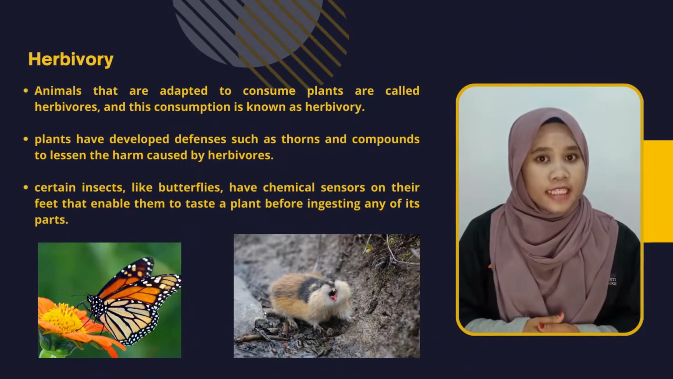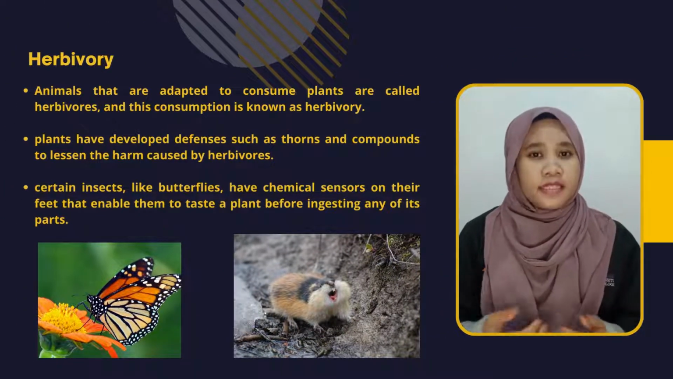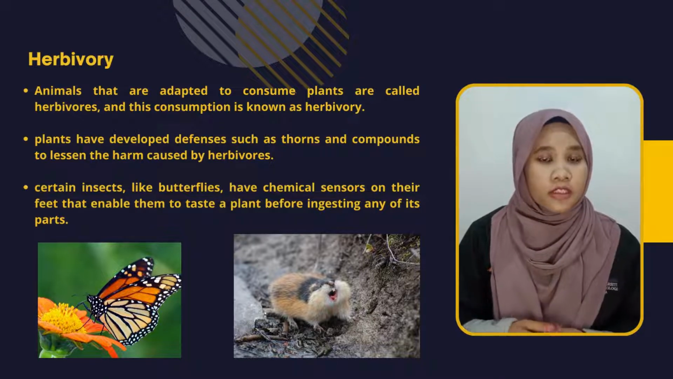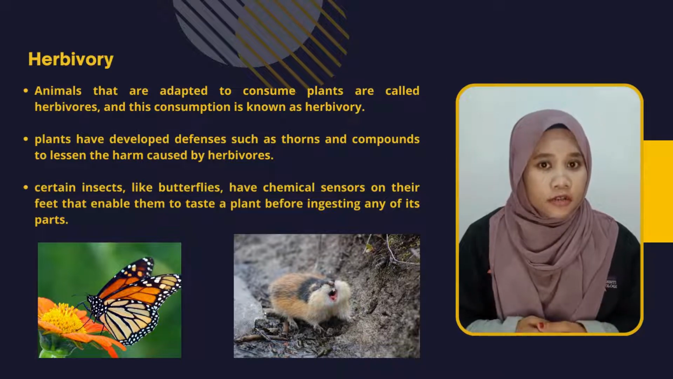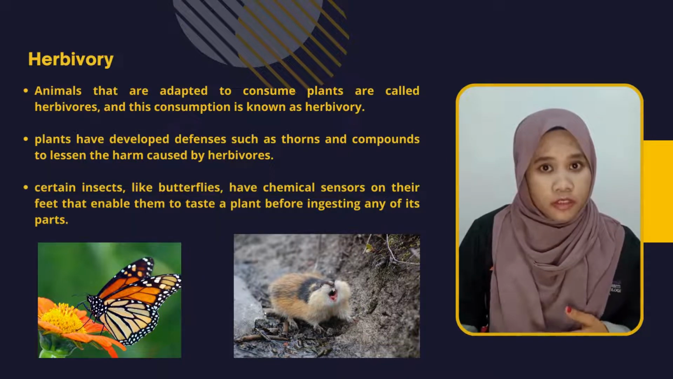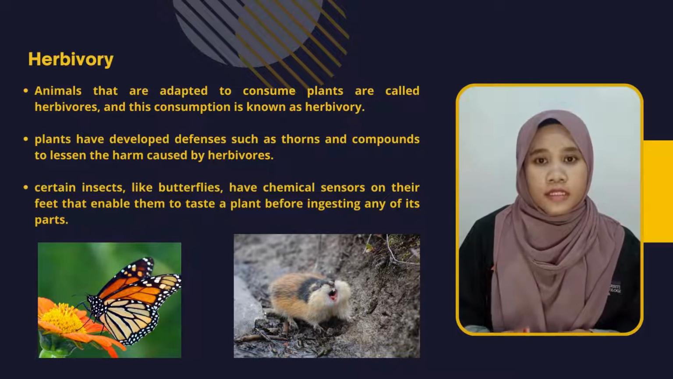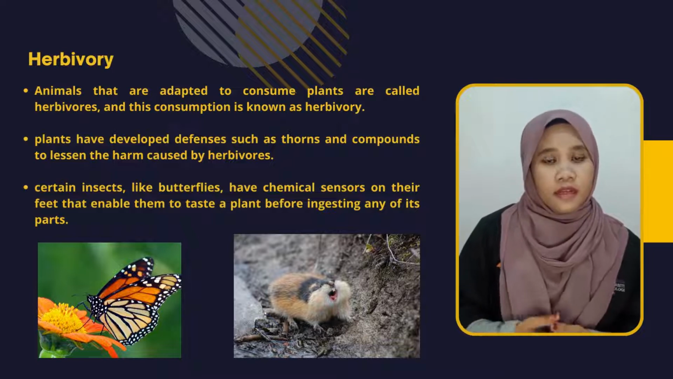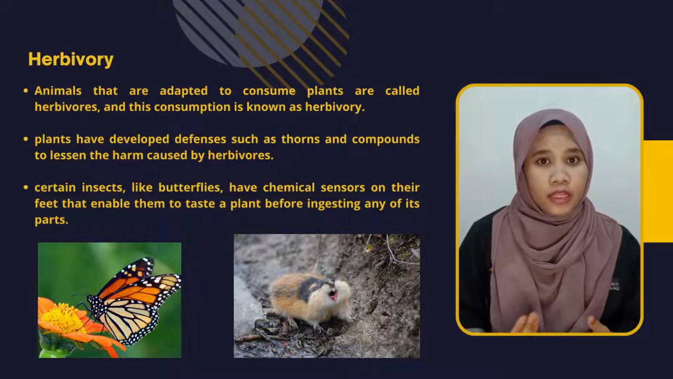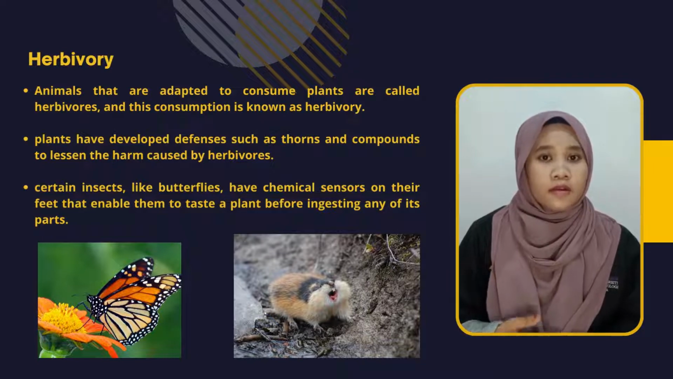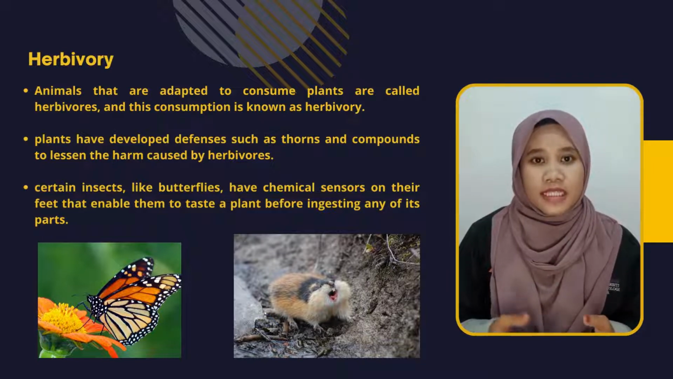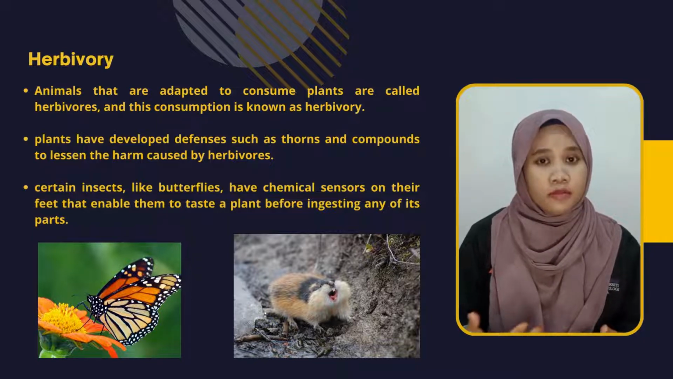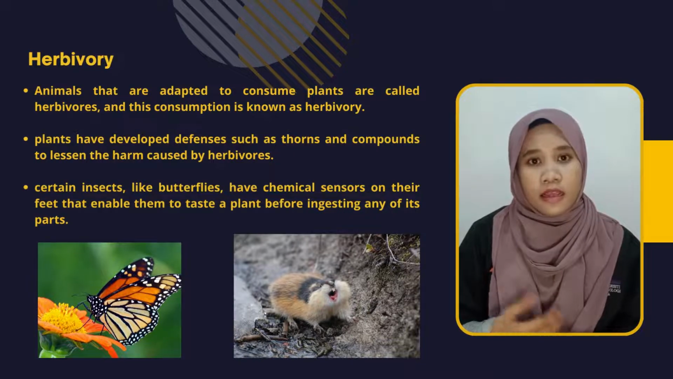Now, let's move to the next type, which is herbivory. Animals that are adapted to consume plants are called herbivores, and this consumption is known as herbivory. This connection induces adaptation in both the herbivore species and the plant species it eats, which is similar to predator-prey interaction. For instance, plants have developed defenses such as tolerance and compounds to lessen harm caused by herbivores. For example, certain insects like butterflies have chemical sensors on their feet that enable them to taste a plant before ingesting any of its parts.